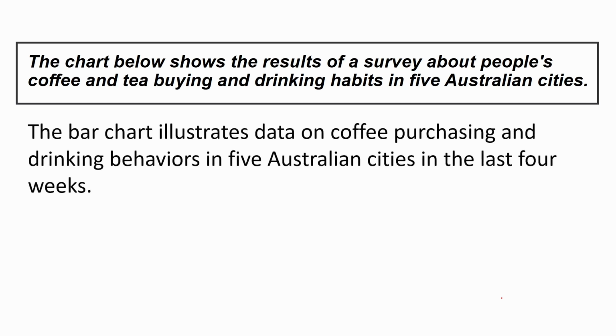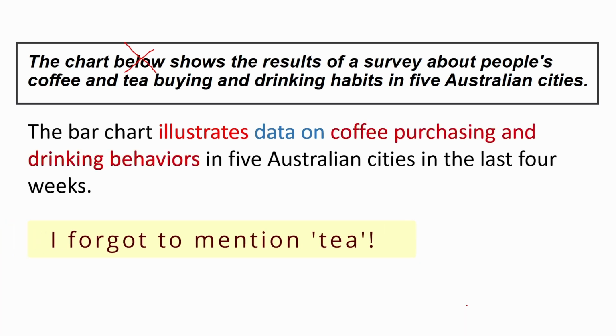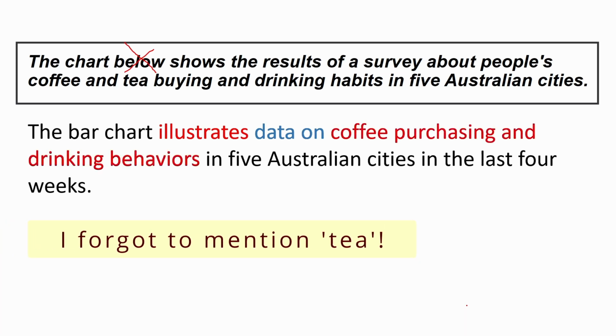This is my paraphrase. The bar chart illustrates data on coffee purchasing and drinking behaviors in 5 Australian cities in the last 4 weeks. So I deleted below as usual because there is nothing below my writing. Instead of shows, I used illustrates. Instead of the result of a survey about, I used data on. Instead of coffee and tea buying and drinking habits, I used coffee purchasing and drinking behaviors.